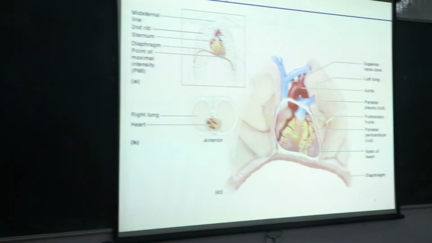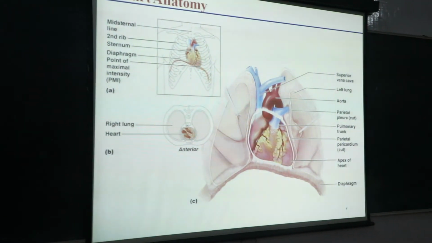The exact location of the heart is between the lungs, behind the sternum and in front of the vertebral column. In anatomy we have to tell the location of the organ.